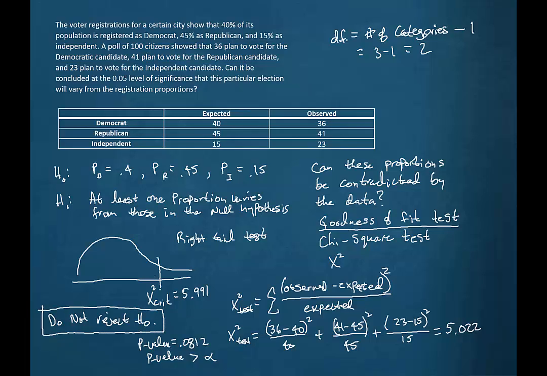So as usual, we can use our critical value and our test value, pair those up and make our decision, or use the p-value and alpha and pair those up and make our decision.